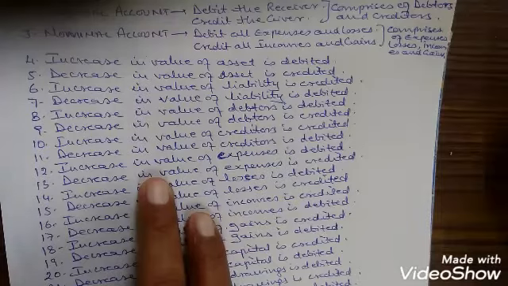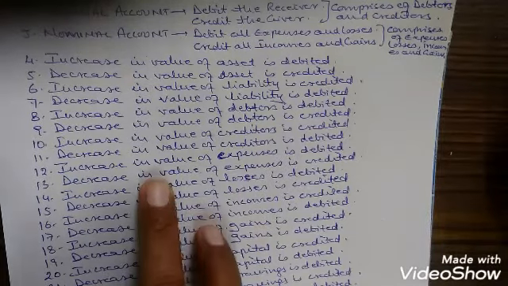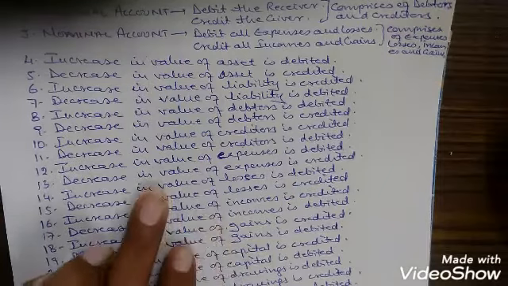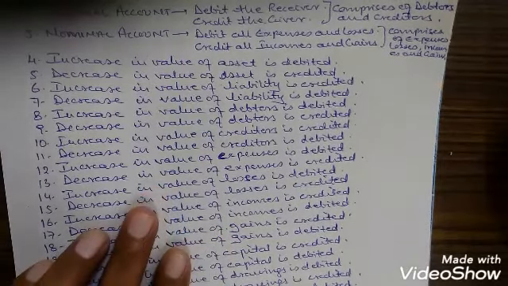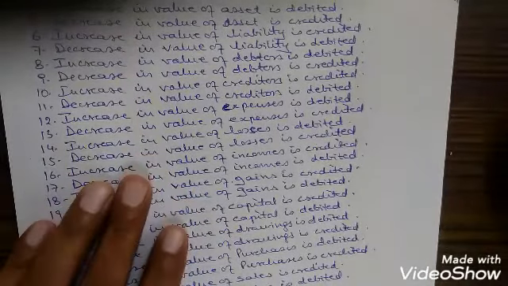Increase in value of expenses is debited. You paid salaries of this month, salaries account will be debited. Next month again salaries account will be debited, and so on. Decrease in value of expenses is credited. Increase in value of losses is debited. Decrease in value of losses is credited.